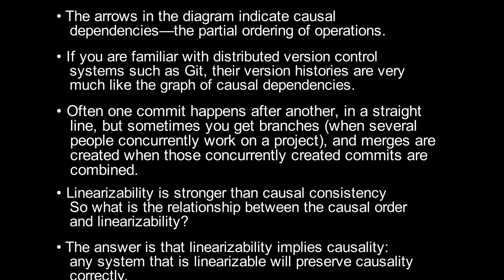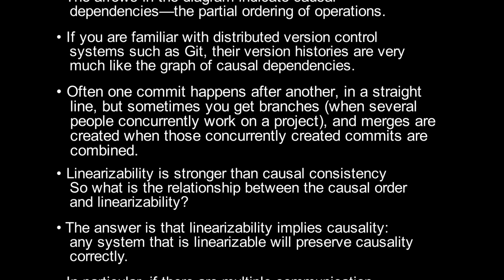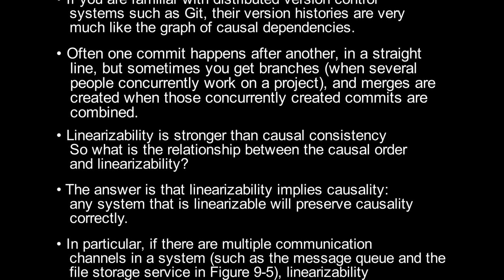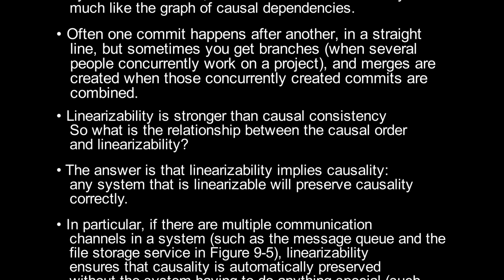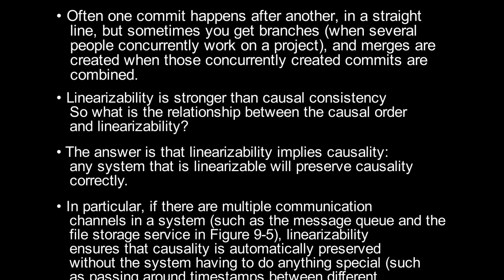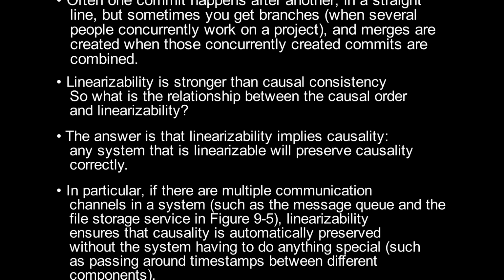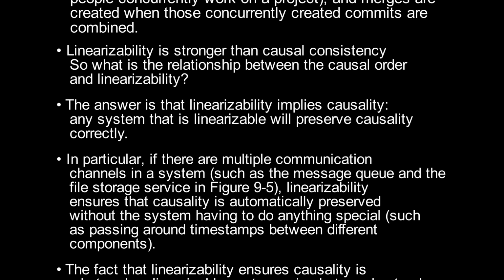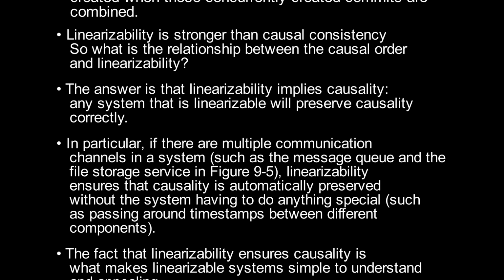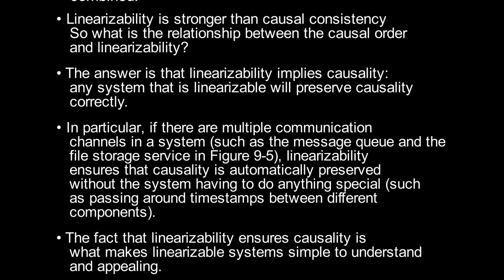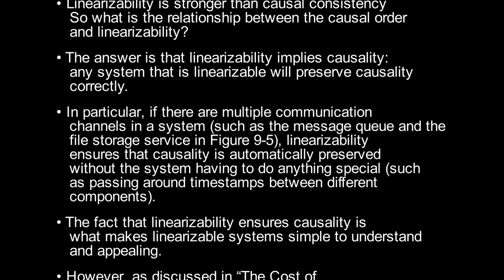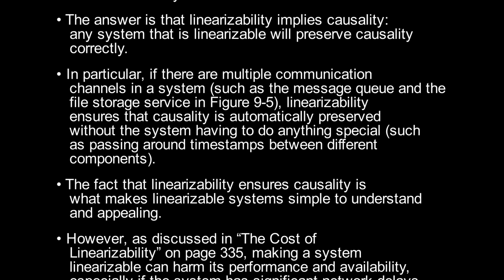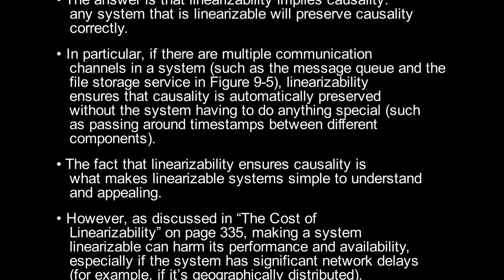Linearizability is stronger than causal consistency, so what is the relationship between the causal order and linearizability? The answer is that linearizability implies causality. Any system that is linearizable will preserve causality correctly. In particular, if there are multiple communication channels in a system, such as the message queue and the file storage service in Figure 9-5, linearizability ensures that causality is automatically preserved without the system having to do anything special, such as passing around timestamps between different components. The fact that linearizability ensures causality is what makes linearizable systems simple to understand and appealing.